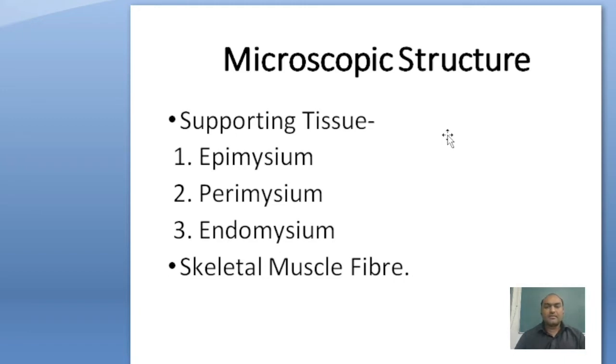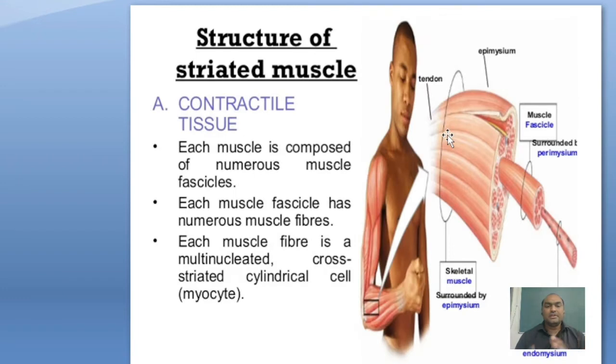So the muscle fiber has two headings: supportive tissue of muscle fiber, and skeletal muscle fiber. Supportive tissue is externally providing support, like connective tissue. Each muscle is composed of numerous fascicles. Fascicles means bundles of muscle fibers. Each fascicle has numerous muscle fibers.